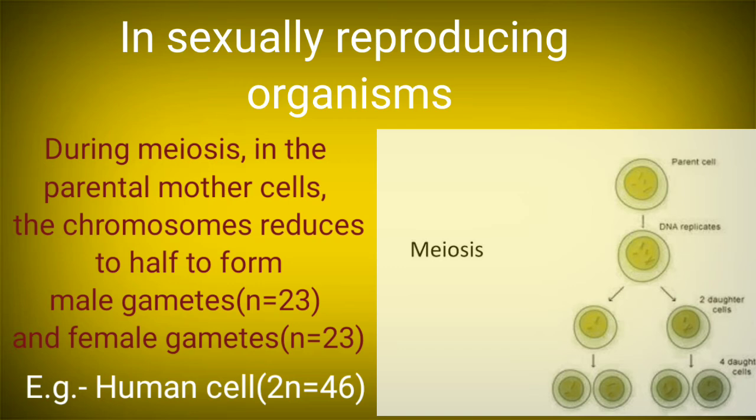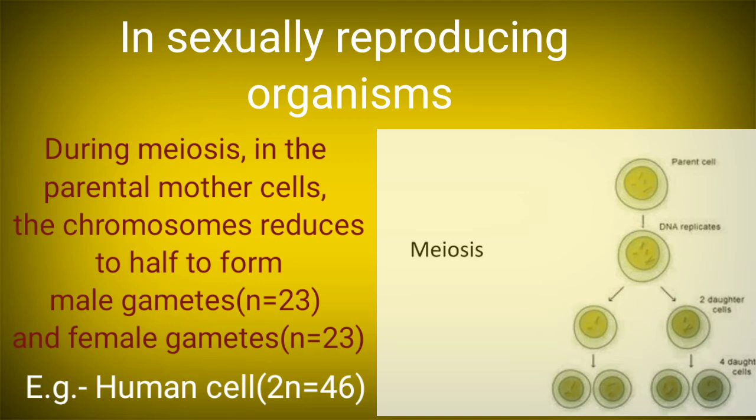So let's take the example of a human cell. A human cell possesses a diploid chromosome number of 46, and that means the parental mother cells which will form the gametes will have 46 chromosomes each.